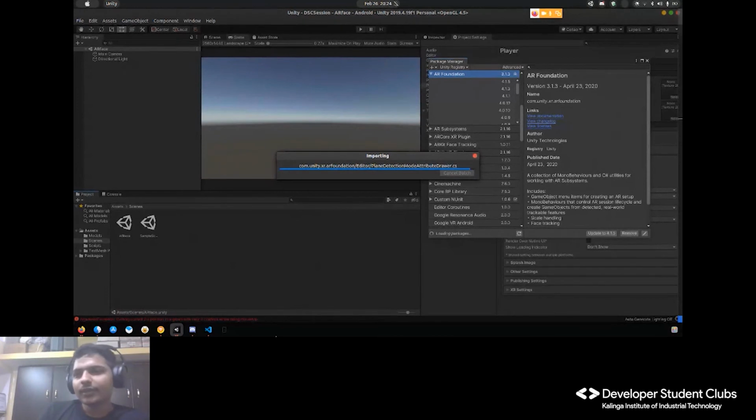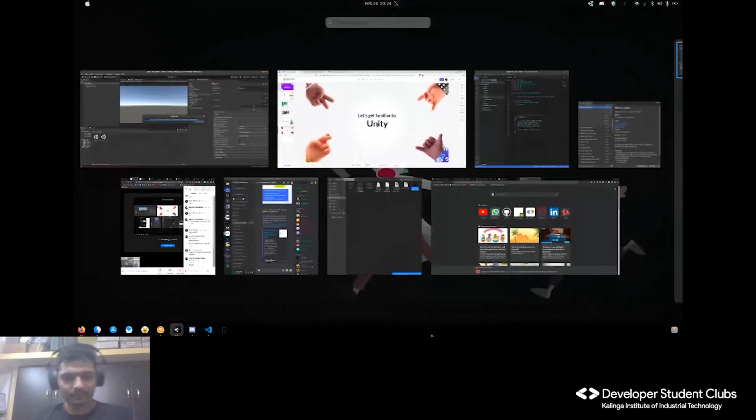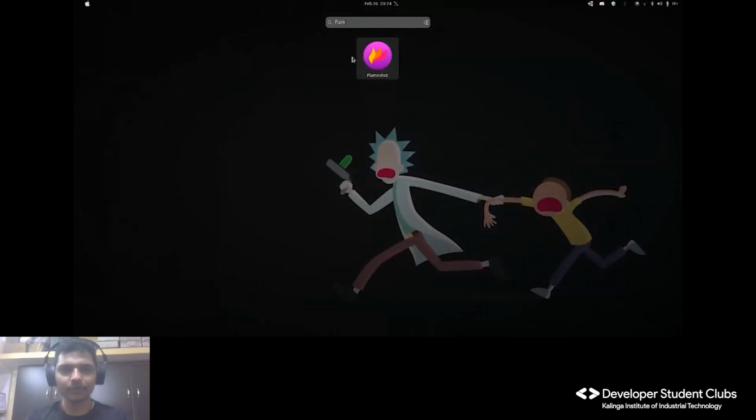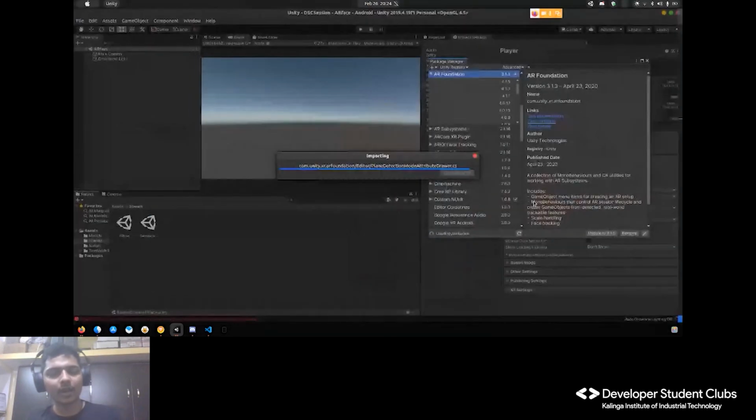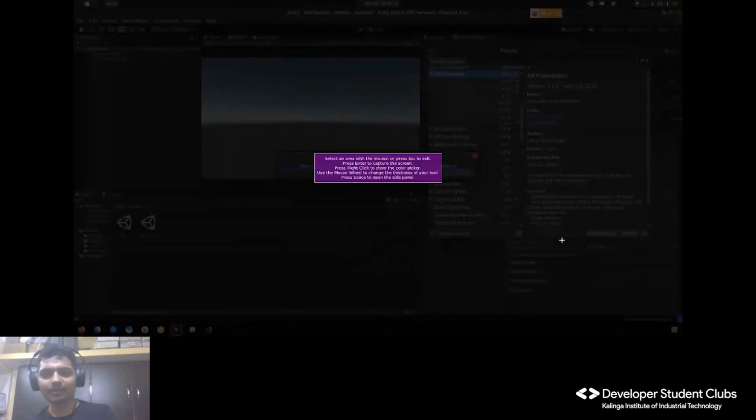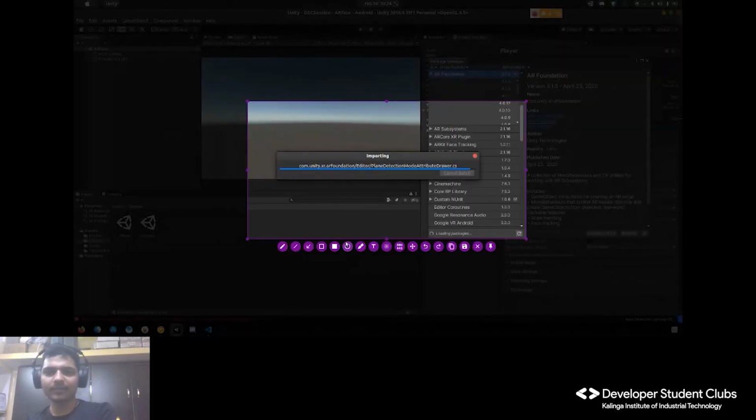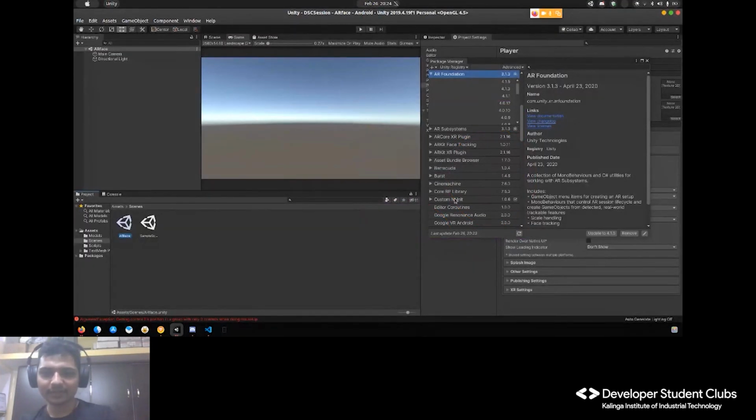By the time it's loading, I want to tell you, I use a very good software that I guess you guys also should use. That is Flameshot. Flameshot allows me to take screenshots like this, and I can add text and other things in that. I just want you guys to be productive, nothing else.